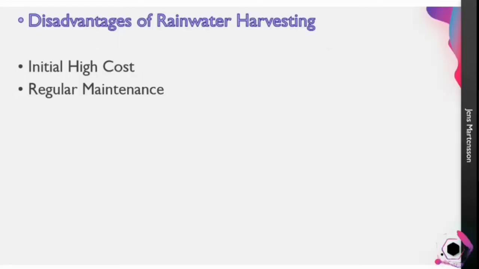And disadvantages: there are only two. When we install rainwater harvesting in hospitals or in schools, it requires a high amount of space and cost, which requires a large number of pipeline connections. So it is usually high cost in the initial stages in a very big area. And it has to be given regular maintenance, because if there is a leakage on any side of the pipeline, the water gets wasted. It will not get collected, it will go off directly as wastewater. So it has to be watched regularly. So regular maintenance is also seen as a disadvantage of rainwater harvesting.